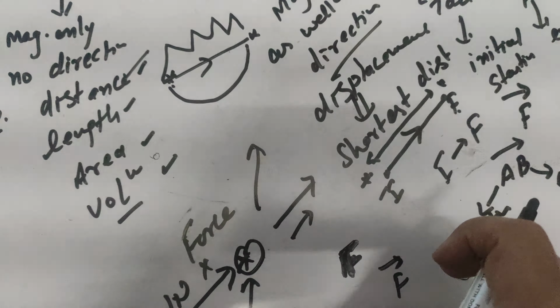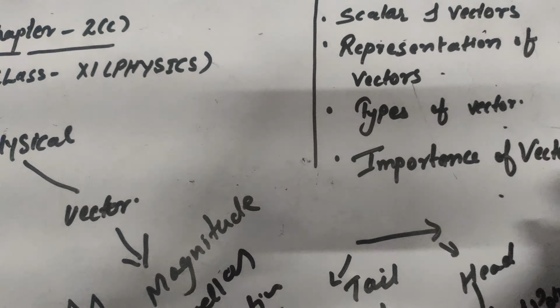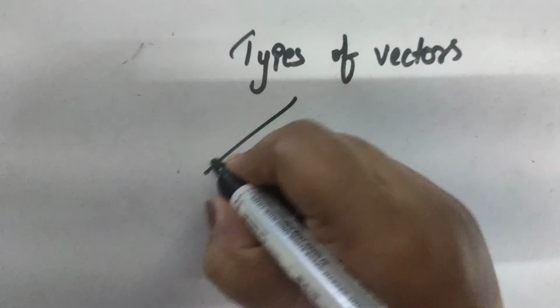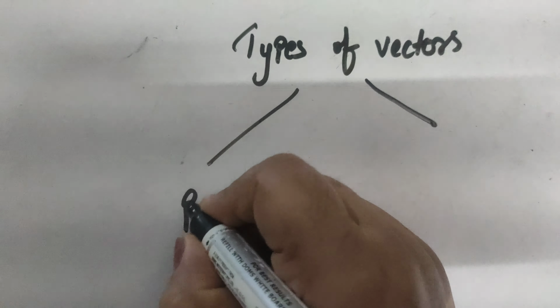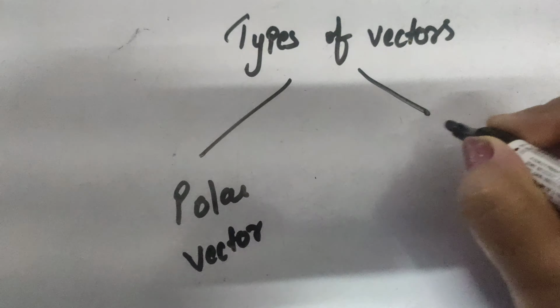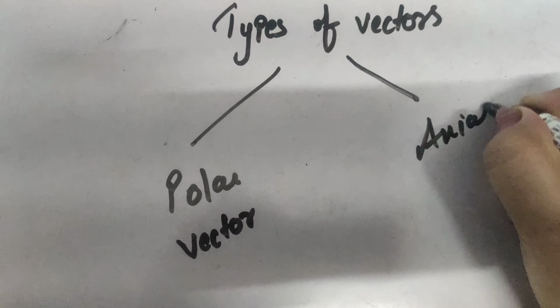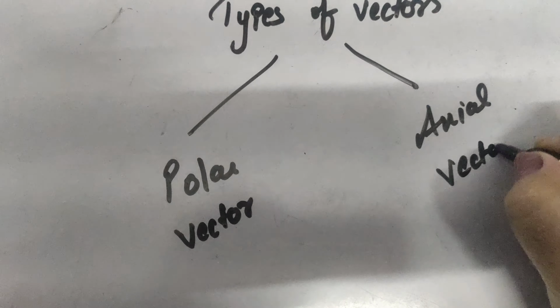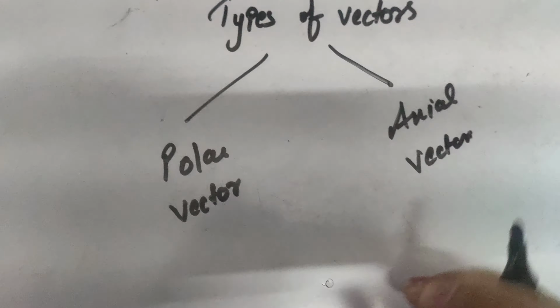Now let us discuss the third point, which is the types of vectors. Vectors are basically of two types: polar vectors and axial vectors. Polar vectors are the vectors which have a starting point.